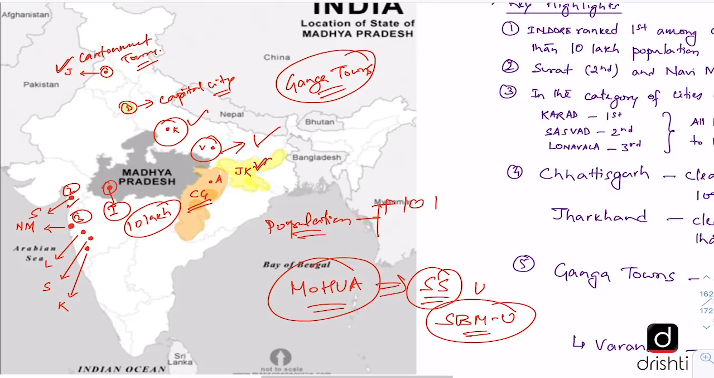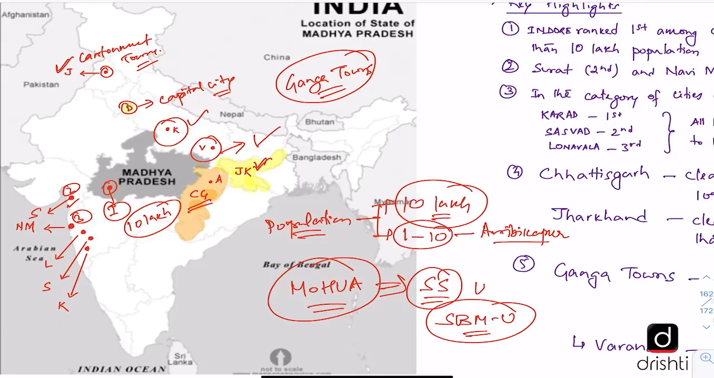More than 10 lakh population, where Indore has topped, followed by Surat and Navi Mumbai. Then we have a category of population between 1 to 10 lakhs, in which the city of Ambikapur in Chhattisgarh has topped. And for cities having less than 1 lakh population, three cities which are at number 1, 2 and 3 are Karad, Saswad and Lonavala. And all these three cities are in Maharashtra. So here we have Karad towards south of Maharashtra, and then we have Saswad, which comes under the Pune district, and then we have Lonavala.